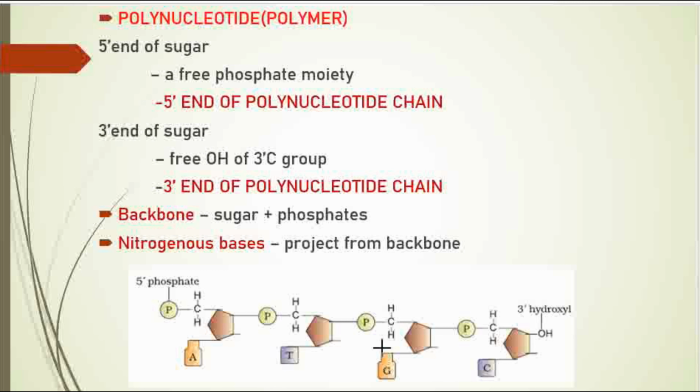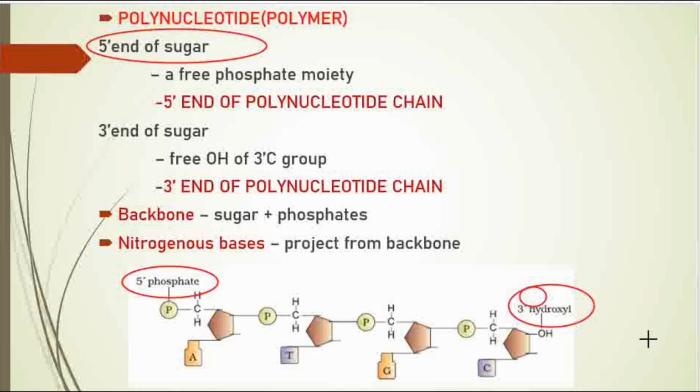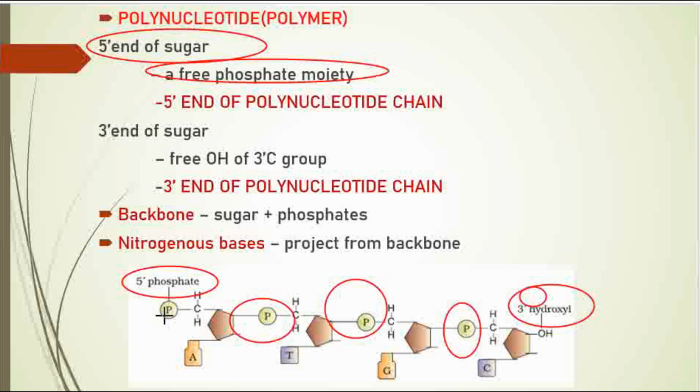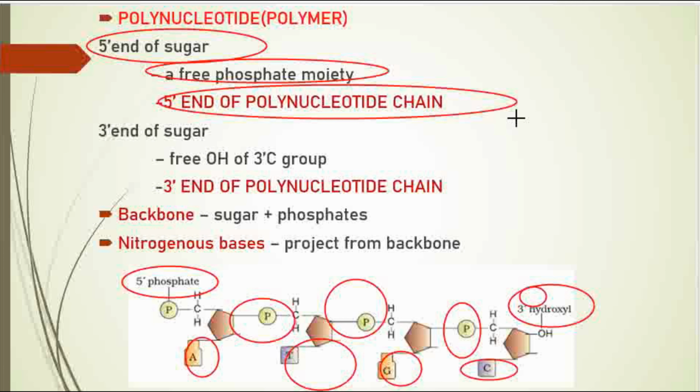Next, if you look at the full strand, the full chain, at this end there will be a 5' phosphate. At this end it will contain a 3' OH. So this 5' end of the polynucleotide chain has a free phosphate moiety. Only this one has a free phosphate; here the phosphates are all bonded. Here there are bases. On this side you can see a 5' phosphate, so this end of the chain is called the 5' end of the polynucleotide chain.